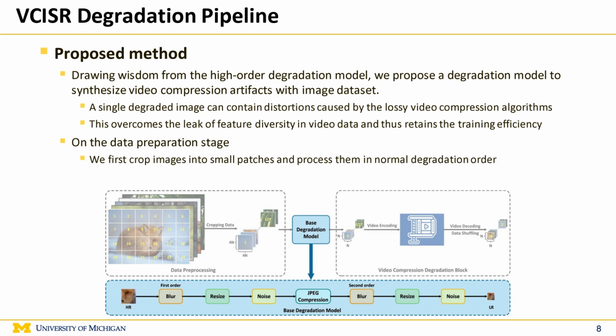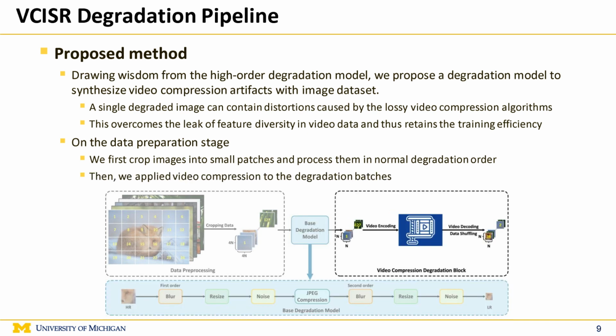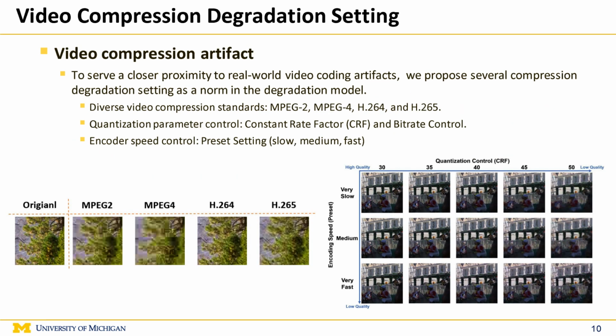In the data preparation stage, we first crop images into small patches and process them in normal degradation order. After that, we apply video compression to the distorted batches. To model real-world compression artifacts, we incorporate a rich collection of compression models.